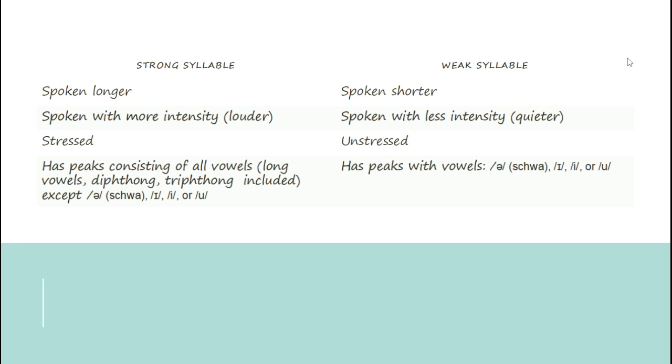The can has stress on it, and the dull has no stress. From the example, I guess the first three differences are clear, and we are going to talk about the fourth difference, the peaks, later.